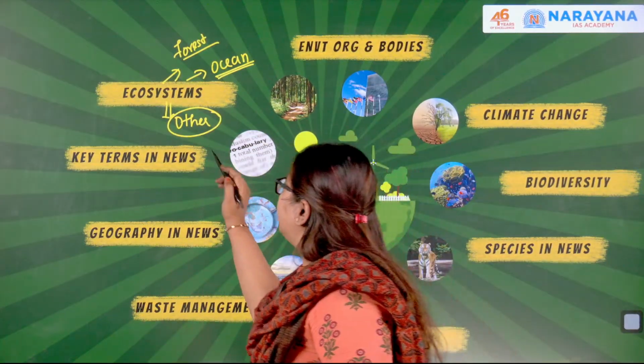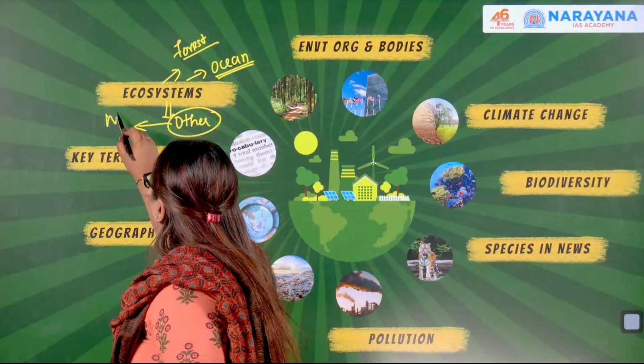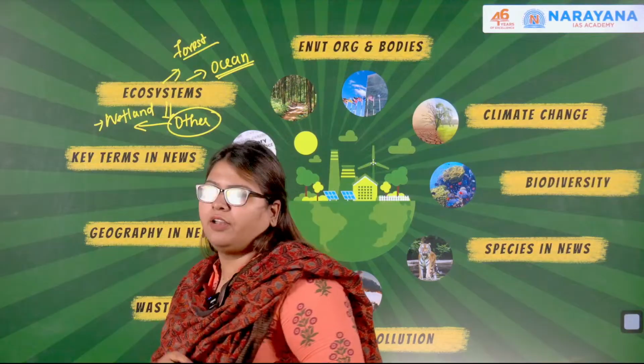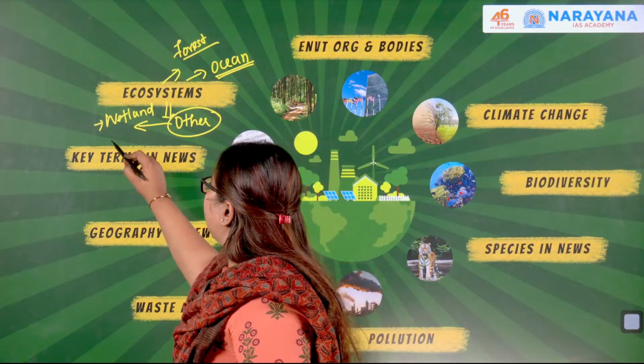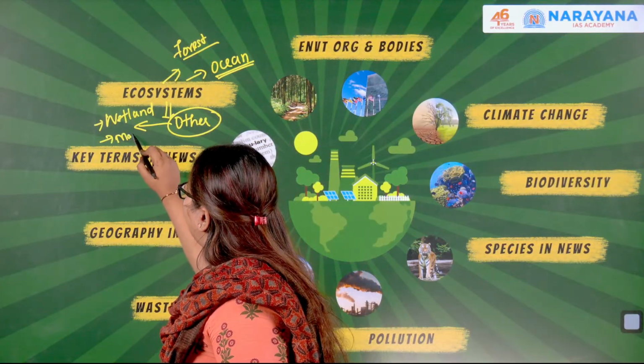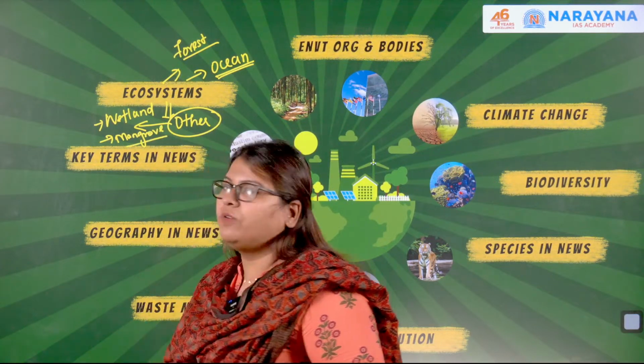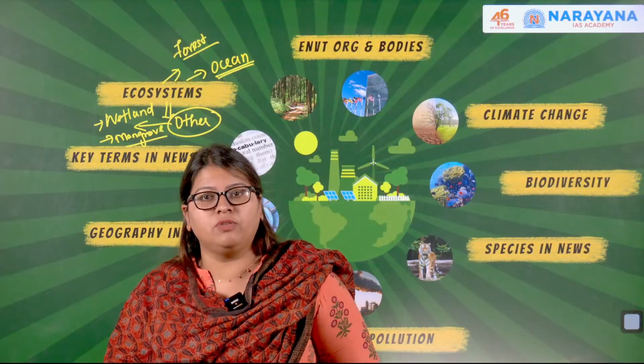Here we discussed the wetland ecosystem and the associated conservation under the Ramsar Convention, right? And then we discussed the mangrove ecosystem. It's also called a blue ecosystem or blue carbon storage ecosystem, right?